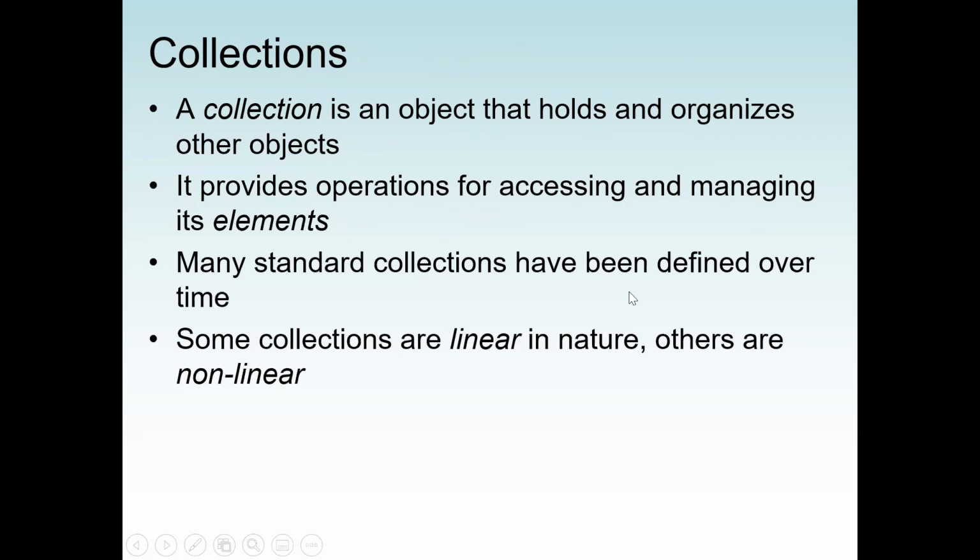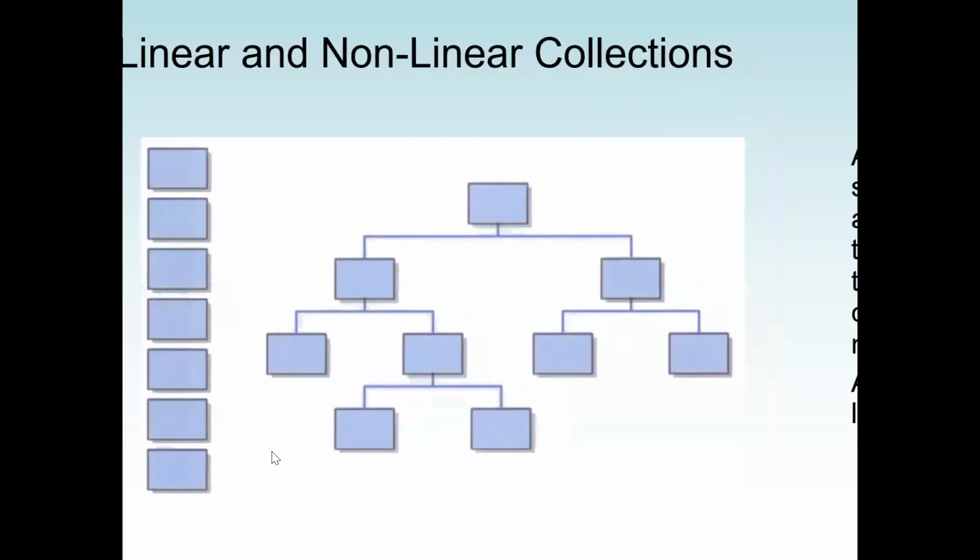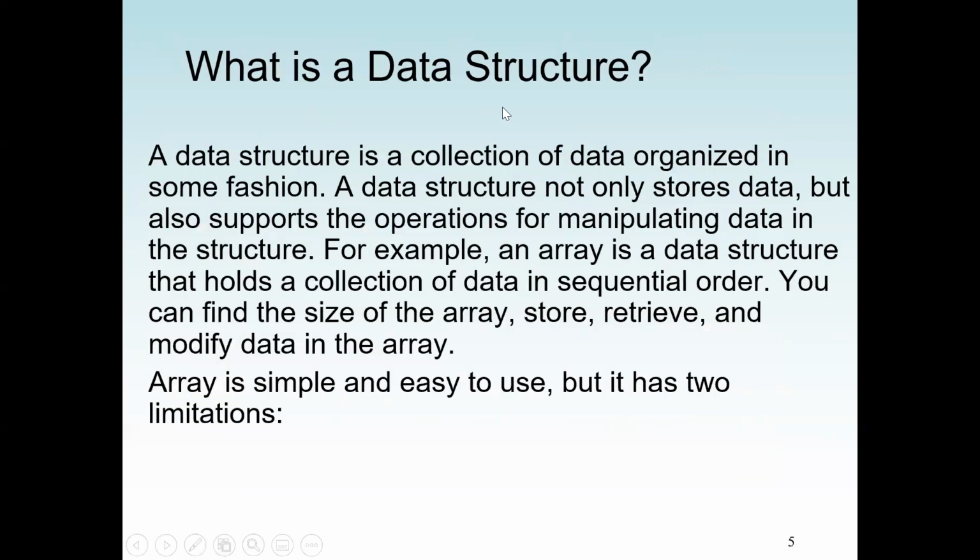So many standard collections have been defined over time. Some collections are linear in nature, others are non-linear. So here we are dealing with linear ones. Stack, queue, and also priority queue are linear collections or data structures. Non-linear data structures can be trees and also graphs, which we will discuss in our future lectures. So these are linear and non-linear collections. Again, trees and graphs are non-linear; stack, queue, linked lists, and priority queues are linear data structures or collections.